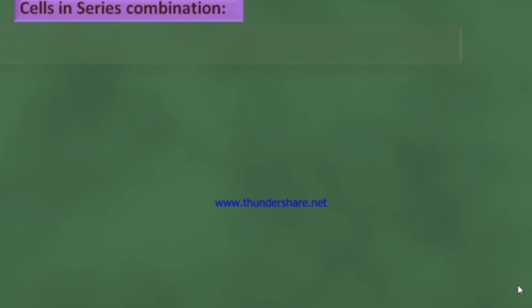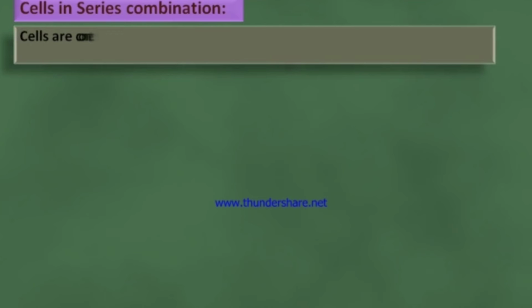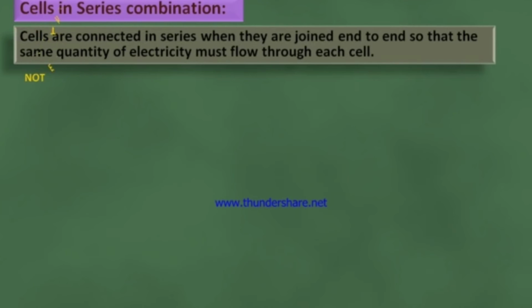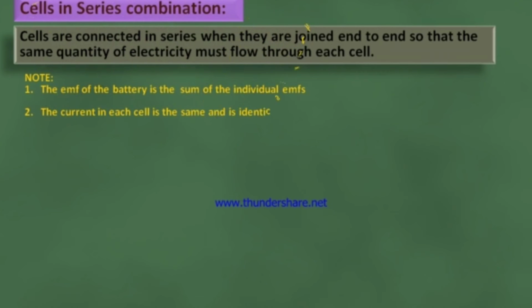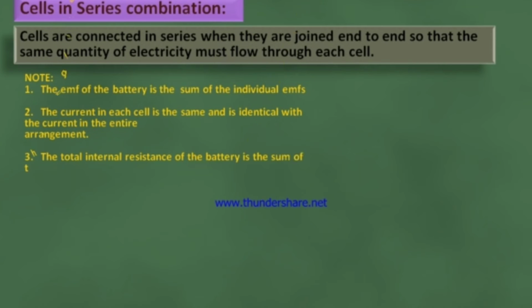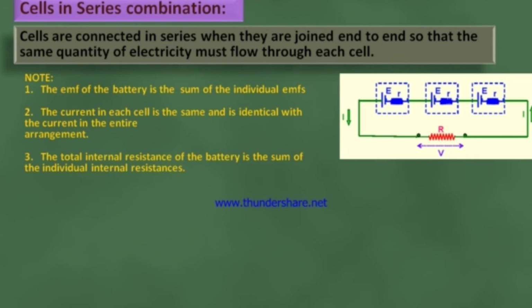Cells in series combination. Cells are connected in series when they are joined end to end so that the same quantity of electricity must flow through each cell. Note, first one, the EMF of the battery is the sum of the individual EMFs. Second point, the current in each cell is the same and is identical with the current in the entire arrangement. Third point, the total internal resistance of the battery is the sum of the individual internal resistances.